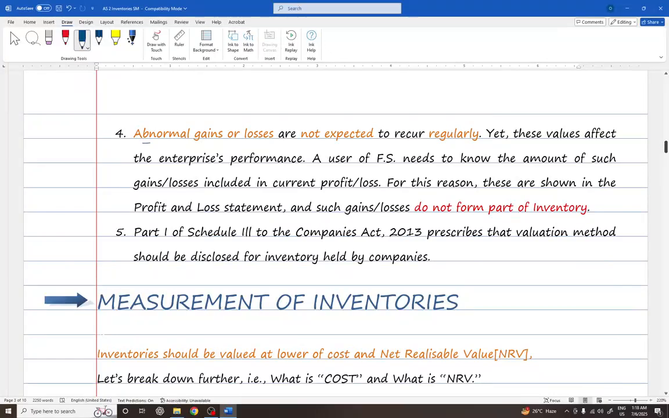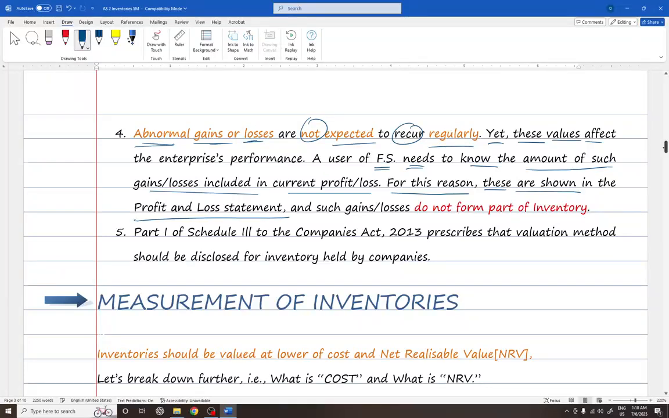The fourth point relates to abnormal gains or losses. As everyone knows, abnormal gains and losses are not expected to reoccur regularly. They are abnormal in nature. Yet these values affect the enterprise's performance. So a user of financial statements needs to know the amount of such gains or losses in the current profit or loss. I mean, if you adjust such items in the stock, you would never know that there has been an abnormal situation and cost has been incurred in such regard. So, for this reason, these are shown in the profit and loss statement, and such gains or losses do not form part of inventory.